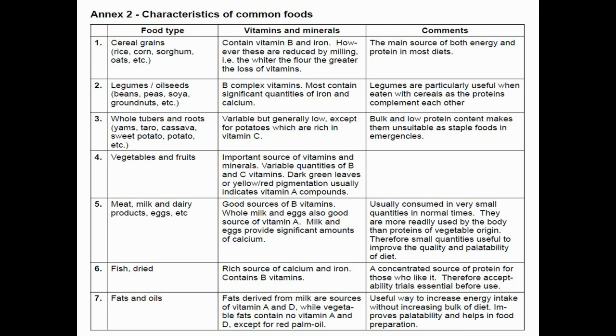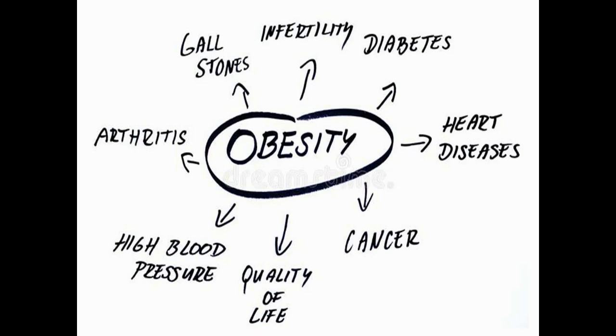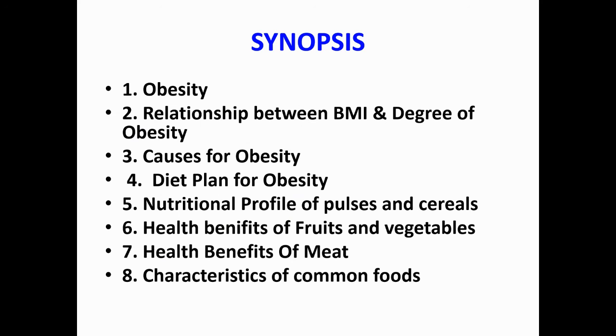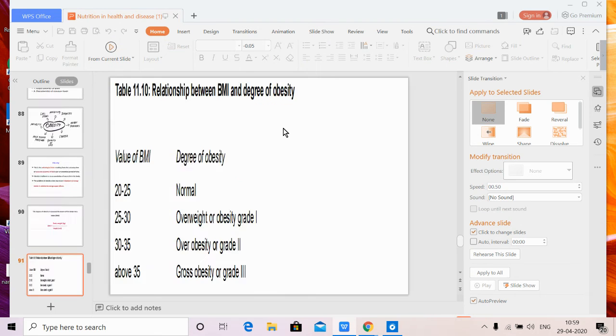Okay, so this is what nutrition is all about. We have now completed the nutrition topic, and today we saw these eight topics, which include obesity, relationship between BMI and degree of obesity, causes for obesity, a diet plan for obesity, nutritional profile for pulses and cereals, health benefits of fruits and vegetables, health benefits of meat, and characteristics of common foods. These are the most important things as far as nutrition is concerned in this topic.